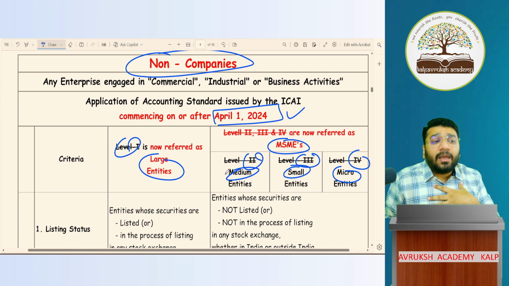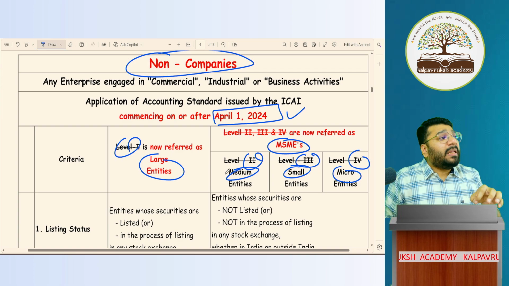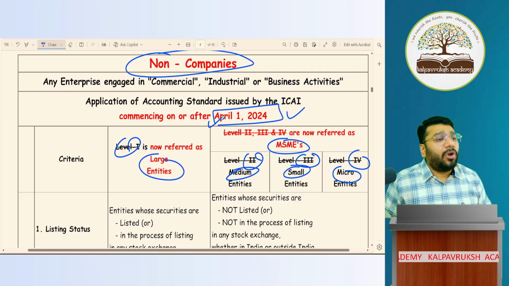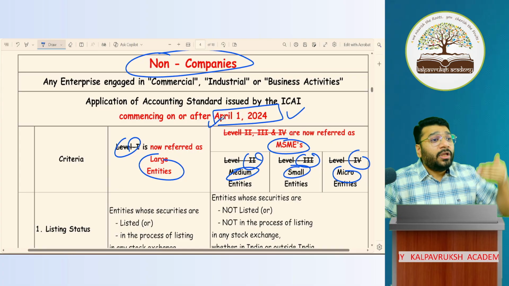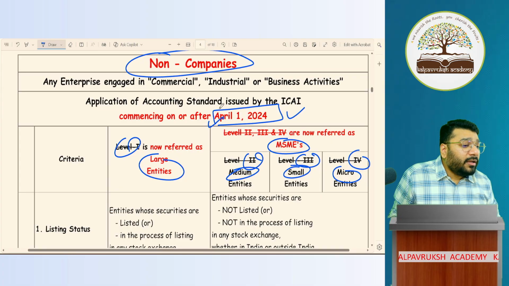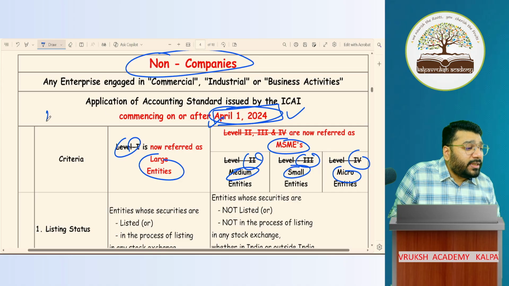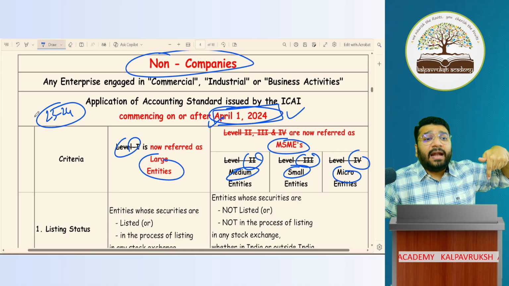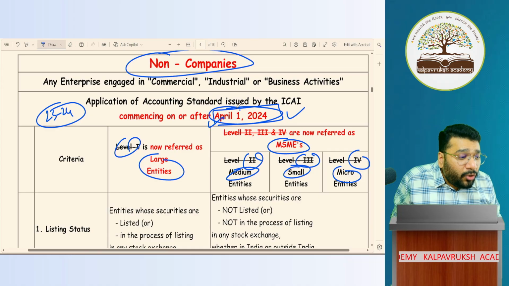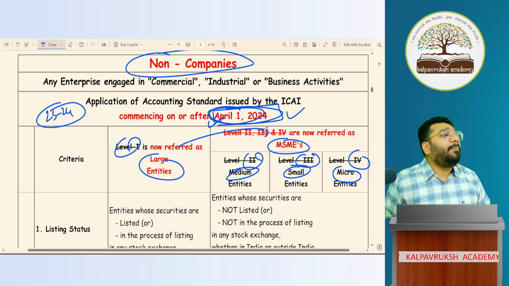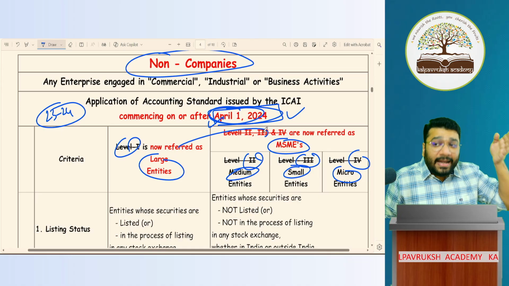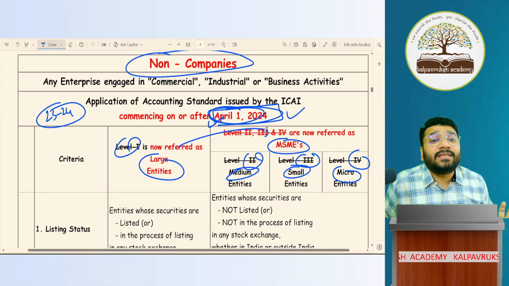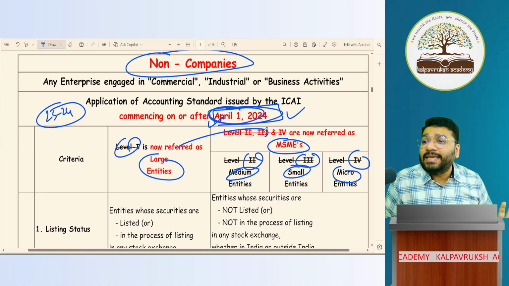Now, this is applicable from what date onwards? This is applicable on those entities from 1 April 2024 onwards. Whatever criteria is laid down, you will see that criteria for the previous year to this. What is the previous year to this? 23-24. If these 5 criteria are satisfied, from 1/4/24 onwards this applicability will come into picture. And from 1/4/24 onwards till now, you have to comply with these new requirements.